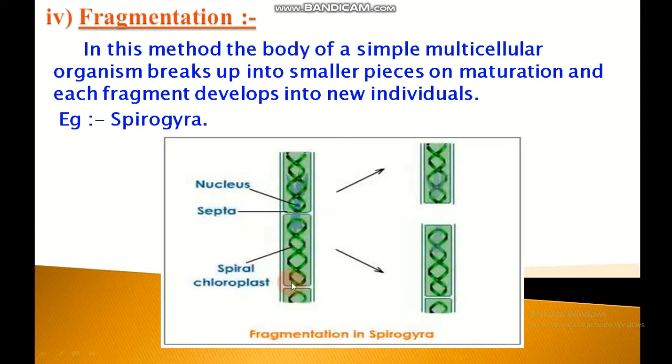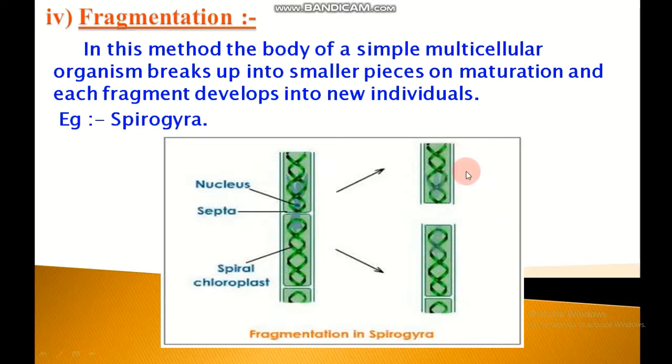Let's see the example. Spirogyra is a green filamentous algae plant which is found in ponds. If a Spirogyra filament breaks into two or more fragments on maturation, each fragment then grows into a new Spirogyra.